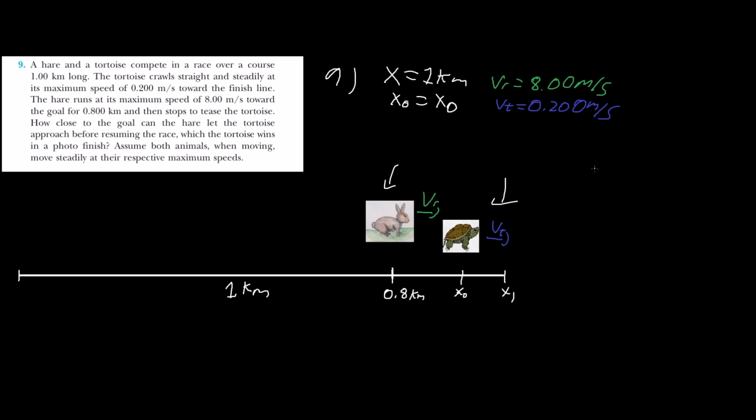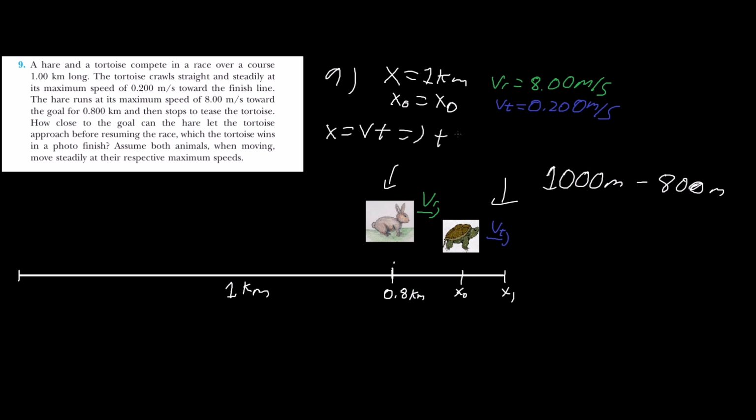I don't generally like to view the equation as delta t, but I'm going to make an exception. This is going to be a 1,000 meter race, and this is 800 meters. Remember the distance equals the velocity times time.